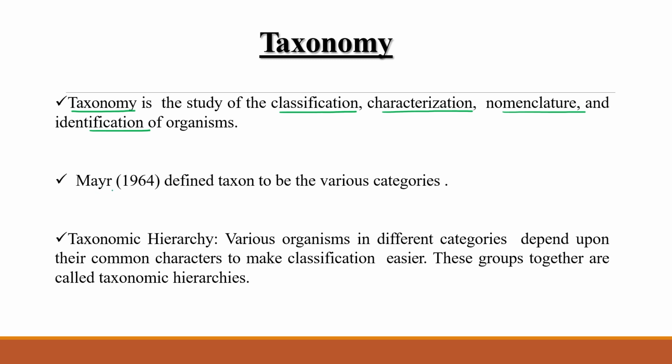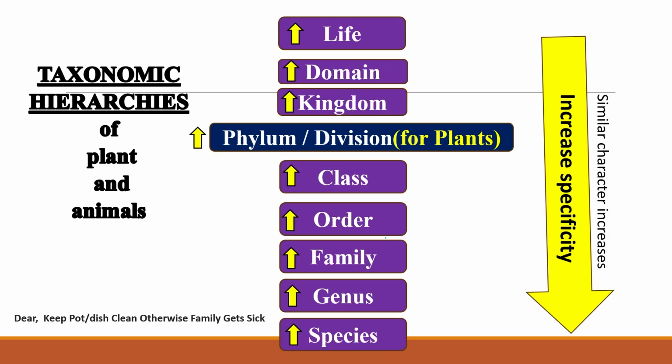Mayr, a very renowned scientist of his time, defined taxon as various categories. In the taxonomic hierarchy, various organisms are placed in different categories depending upon their common characters to make classification easier. These groupings are called taxonomic hierarchies. As you can see here, at the top is life.